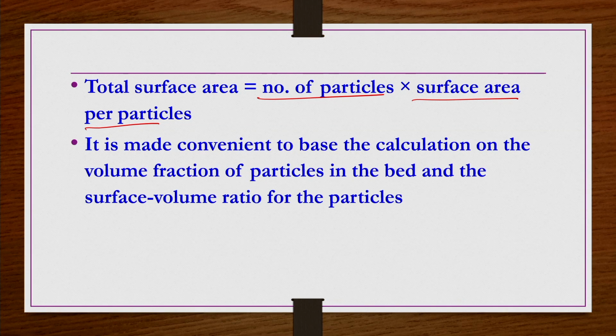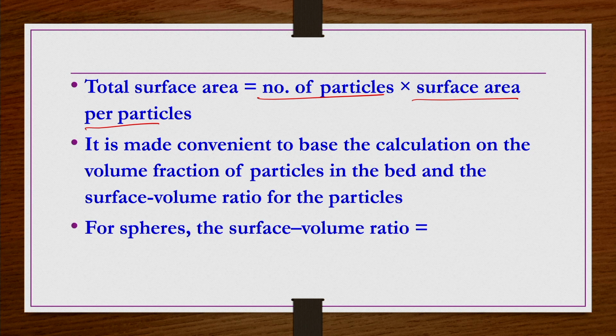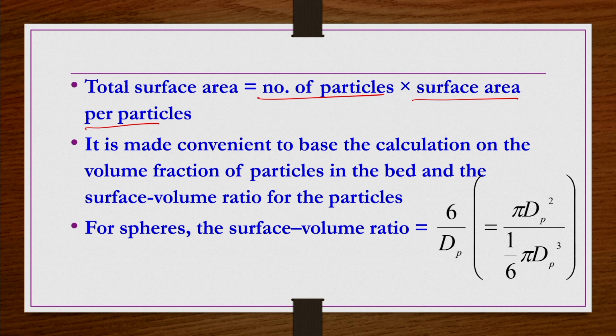Then it is convenient to base the calculation on the volume fraction of particles in the bed and the surface to volume ratio for the particles. Why? Because if you take the surface to volume ratio of the particle, then you can also bring in the information of sphericity. If you bring sphericity into the equations, you can also use those equations for irregular particles. Okay. So for spheres, the surface to volume ratio, we know it as 6 by dP, that is surface area of the particle, pi dP square, divided by the volume of the spherical particle, pi dP cube by 6.